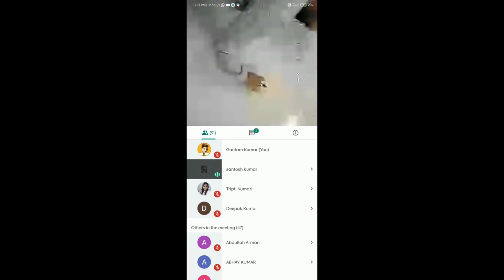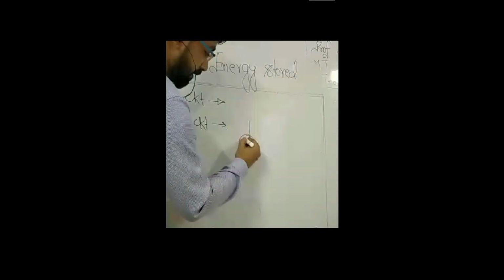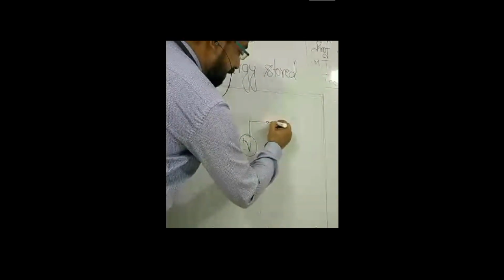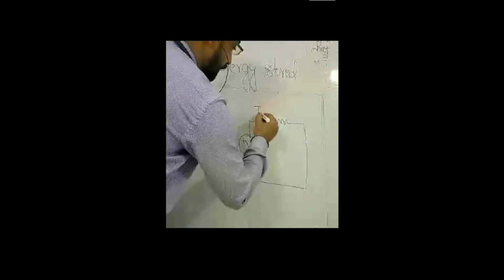Just I'm going about the magnetic circuit. Now magnetic circuit is having three kind of terms. Just like electrical circuit, we have a magnetic circuit. In electrical circuit, a simple electrical circuit consists of a voltage source, and there will be a resistance, and when you complete the circuit, you will find that the current is flowing.